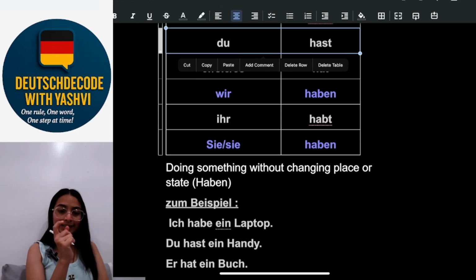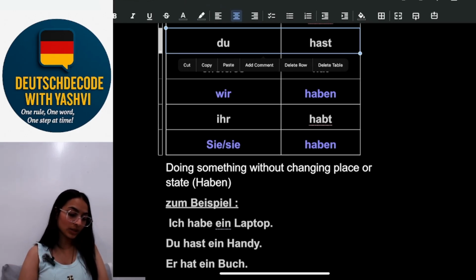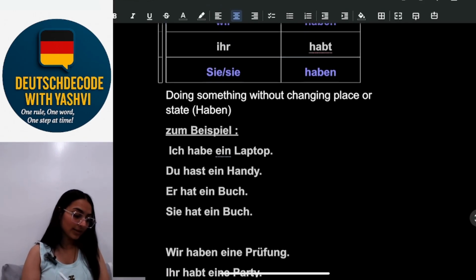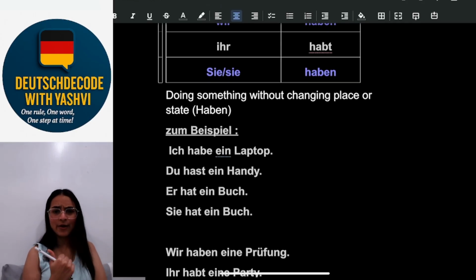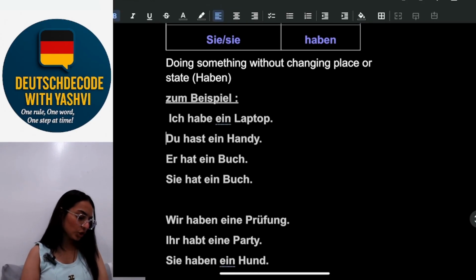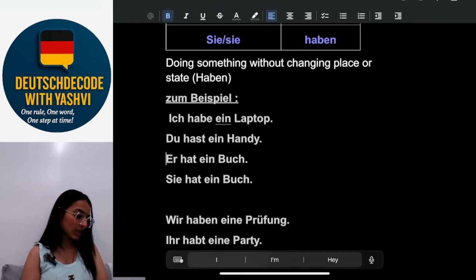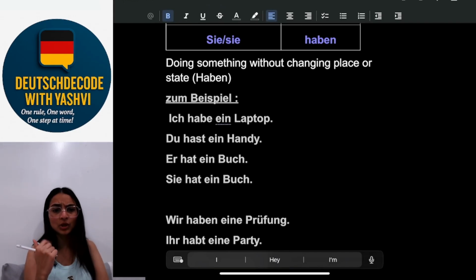For any stationary position, we use haben, doing something without changing a place or state. We always use haben. Let's refer to some examples. Ich habe einen Laptop. I have one laptop. Du hast ein Handy. You have a cell phone. Er hat ein Buch. He has a book, or he has one book.